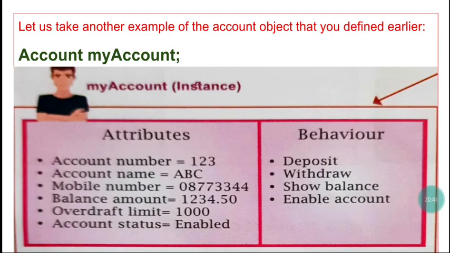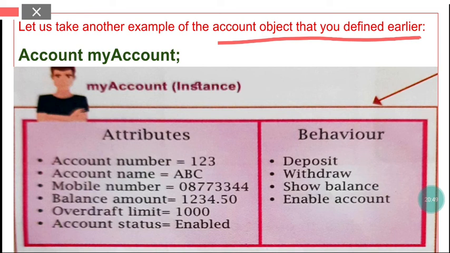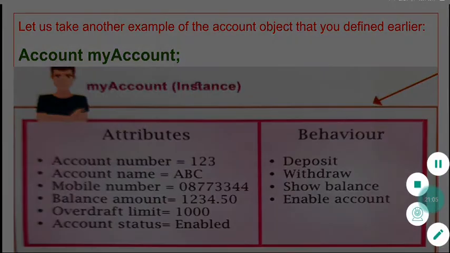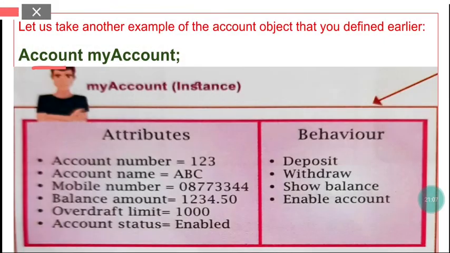Now let's take the example of an account object that we had defined in the previous classes. See, Account is the class name, and myAccount is the instance or object belonging to this particular class. So class name followed by the object name and a semicolon. We have defined an object by the name of myAccount which belongs to the class Account.